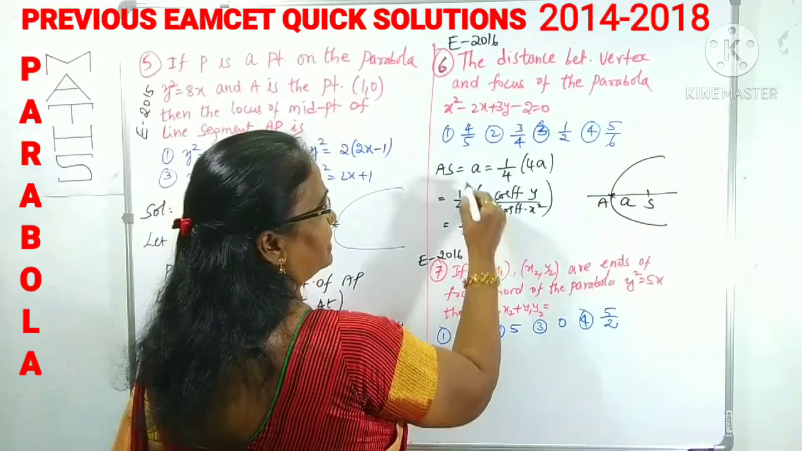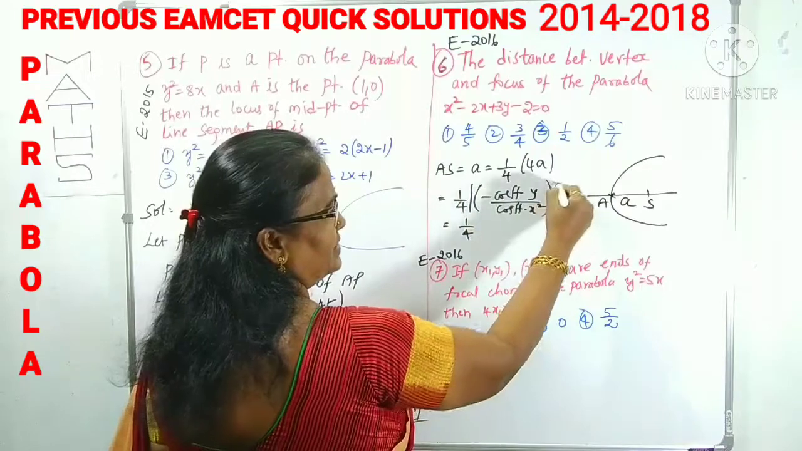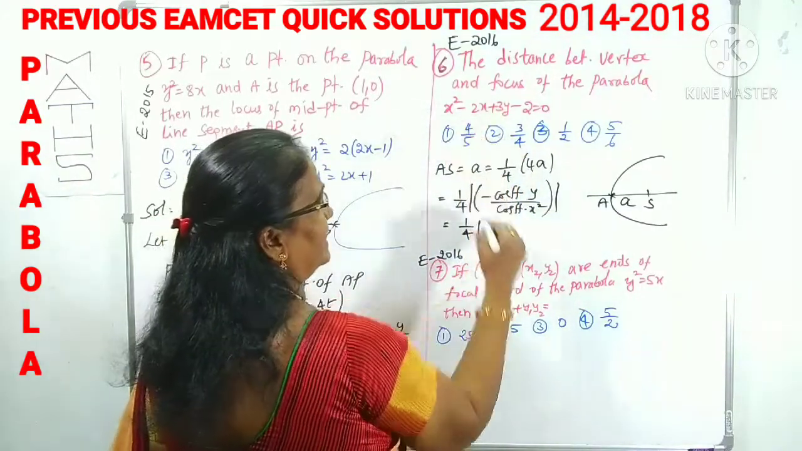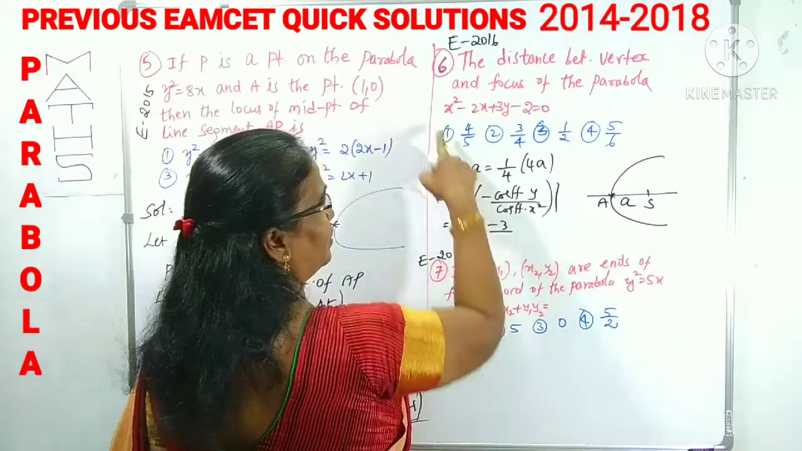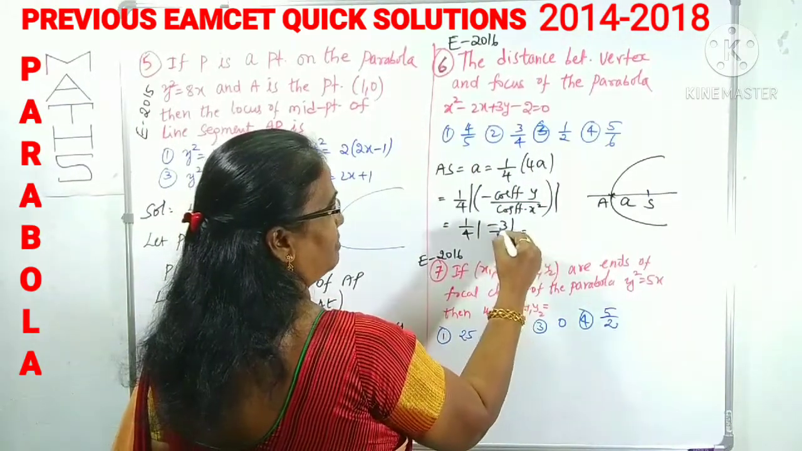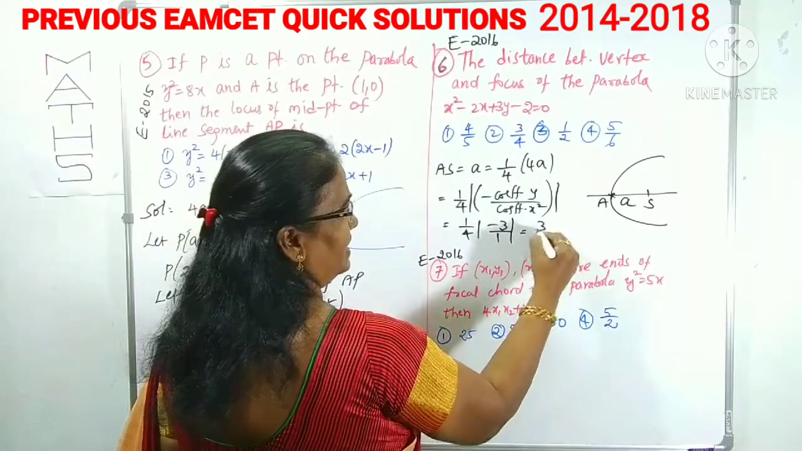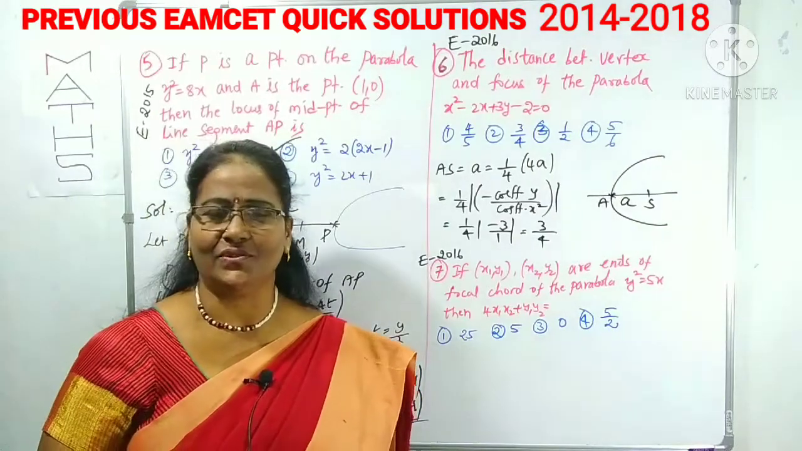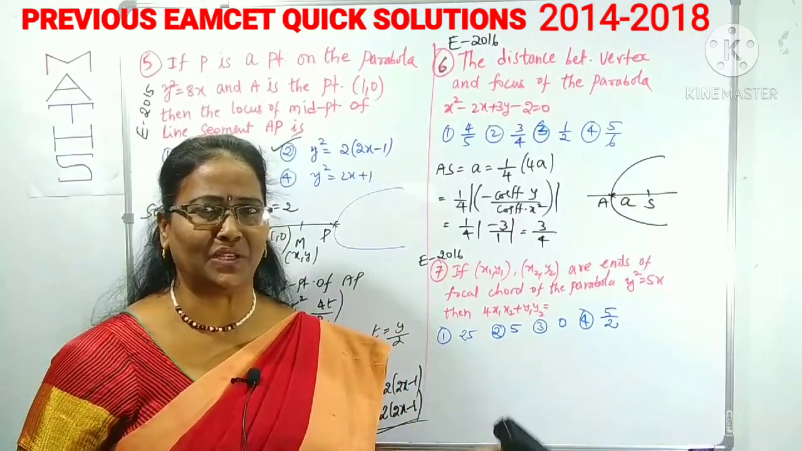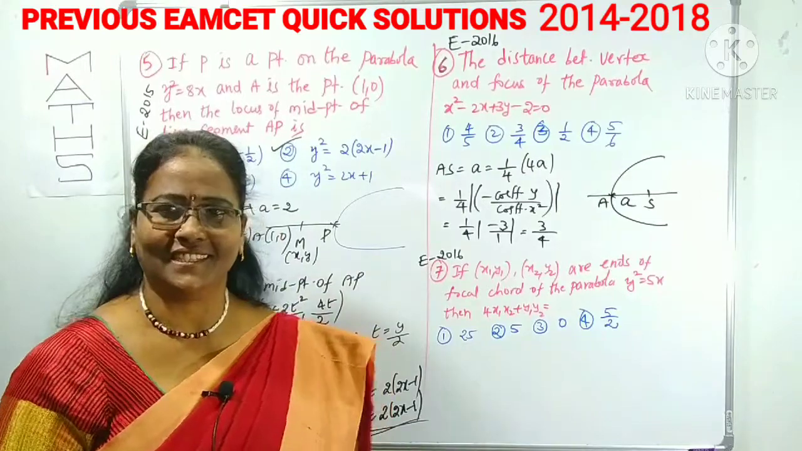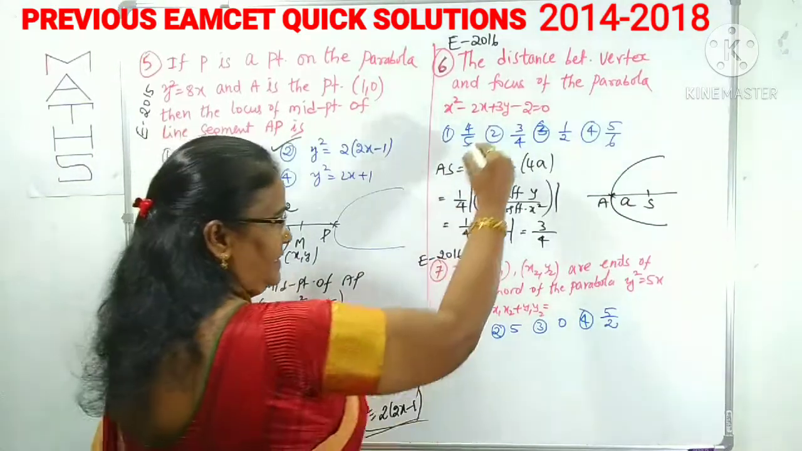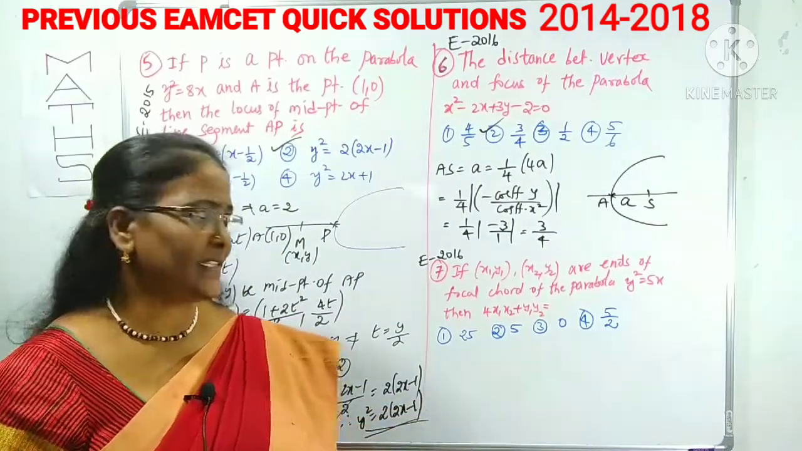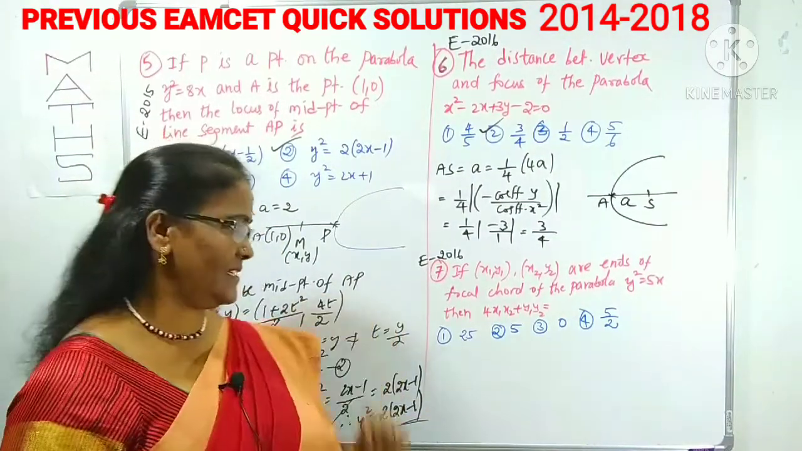Now according to this, what is the answer? 1 by 4 of, distance is always positive, so we can use a modulus. Mod of coefficient of y is 3, with minus 3 by coefficient of x square is 1. Minus 3 under modulus is 3, so it is 3 upon 4. This is our distance from focus to vertex. So simple. So easy a way I did. Clear? That is clearly the second option.